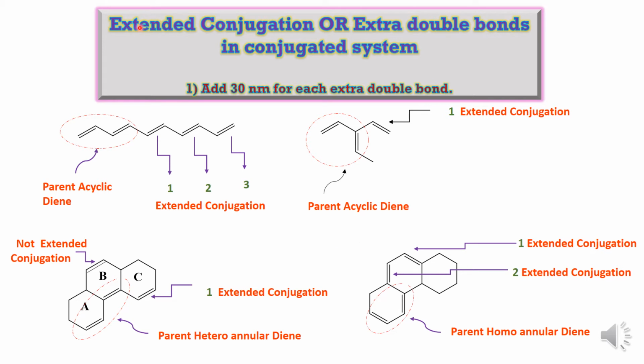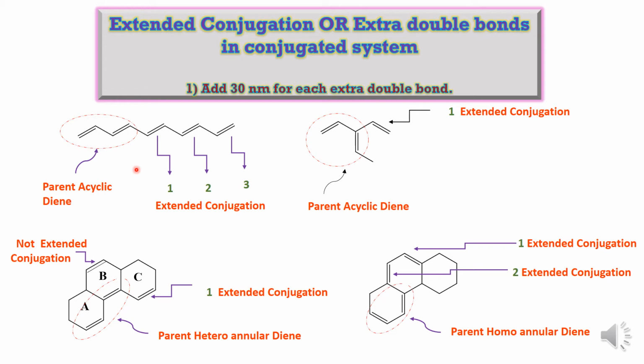Now in this slide, we will see what is the meaning of extended conjugation or extra double bonds. So whenever there is extended conjugation or extra double bond, you have to add 30 nanometer for each extra double bond. So there are some examples. With the help of these examples, you can understand it in a better way.